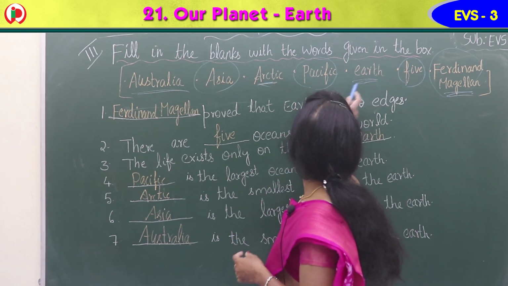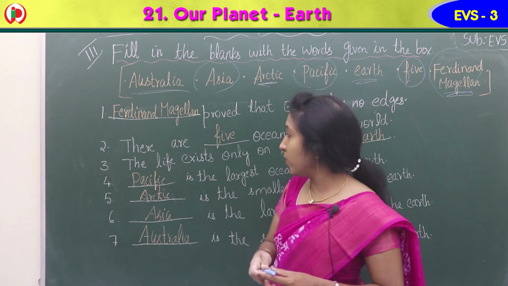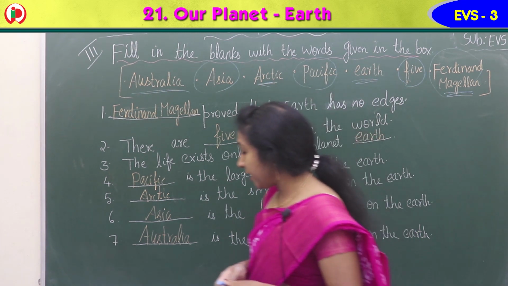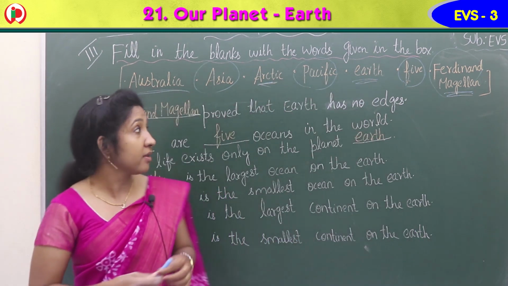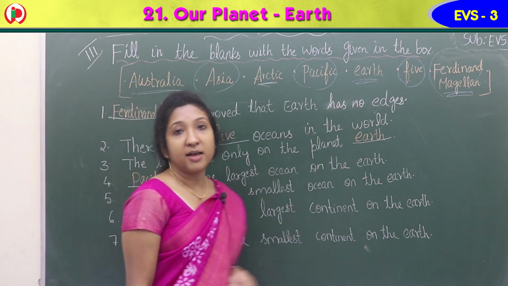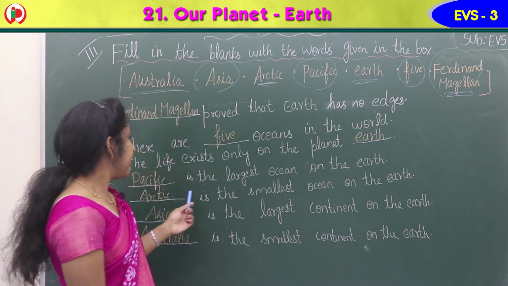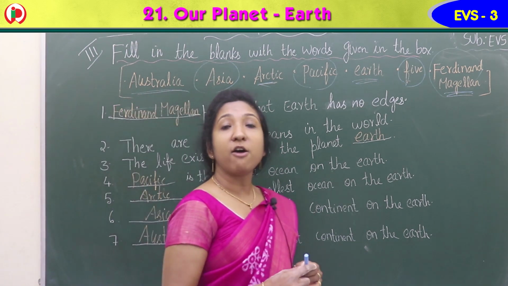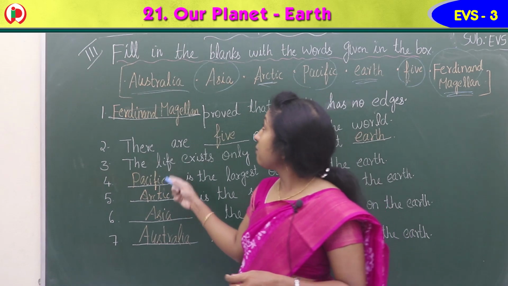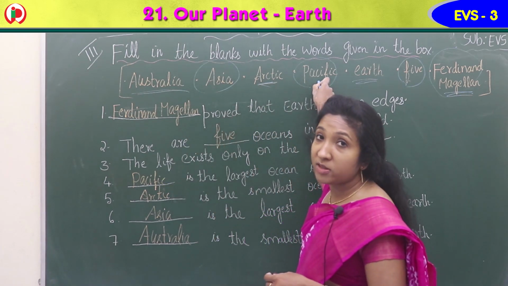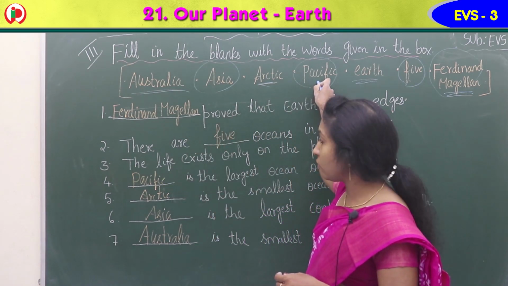There are 5 oceans in the world. Life exists only on the planet dash. Yes, planet Earth. Dash is the largest ocean of the earth. Yes, Pacific is the largest ocean on the earth.